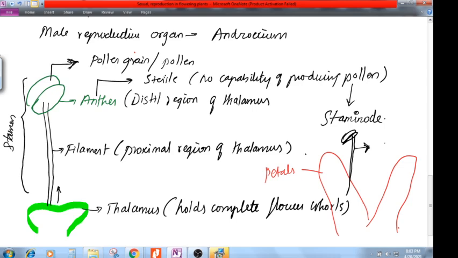It is called epipetalous. That means androecium which is present over a petal. Now earlier what I said, androecium which is present over a thalamus, it is called stamen. Androecium which is present over the petal, it is called epipetalous.